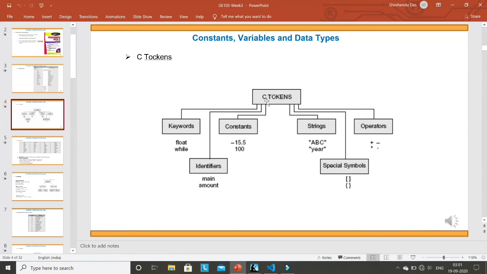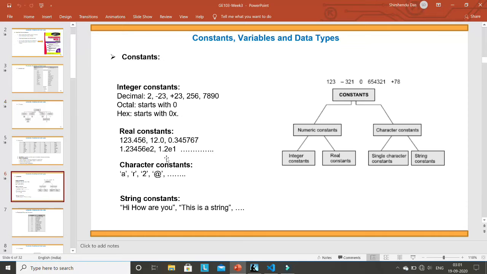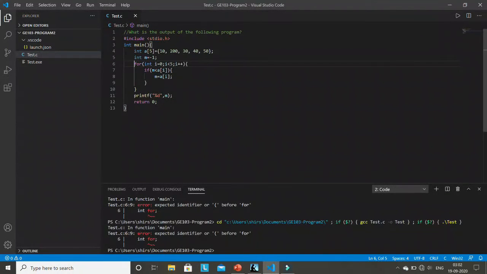Then another kind of token is constant. Constant is a very important thing. There are different types of constant possible in C programming. There are numerical constants, and there are two types of numerical constant: integer constant and real constant. Constant means any number or anything that we write in C programming. For example, here 10, 20, 30, 40, 50 are constants. This 0 is a constant, this 5 is a constant. All these are called constants.